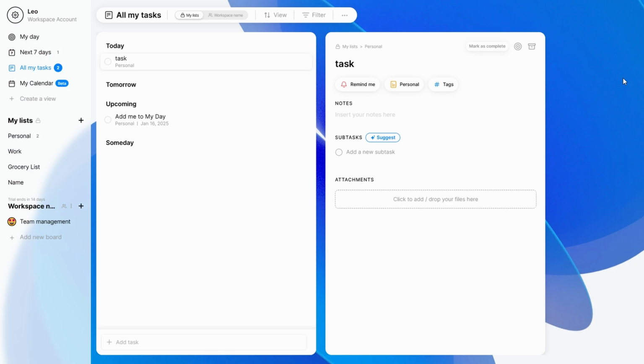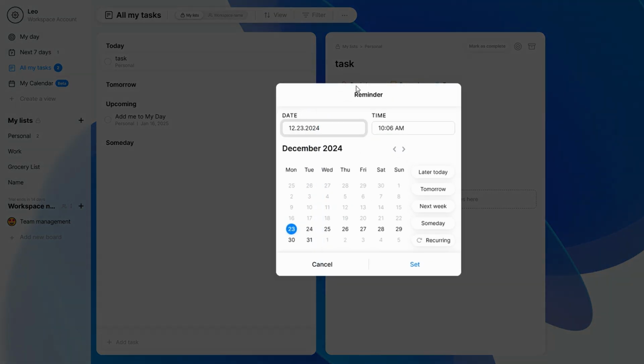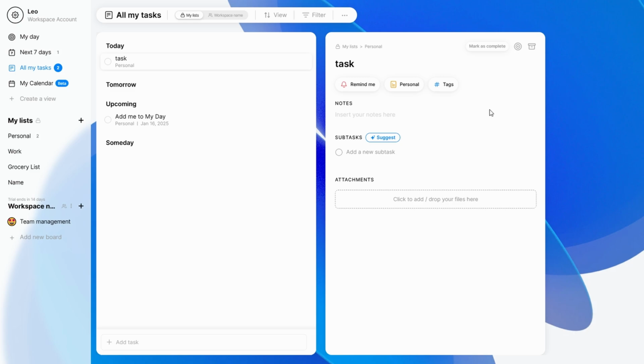Life can get hectic, but setting reminders is a simple way to stay on top of everything and ensure nothing slips through the cracks. It's easy to set them up, and they can make a big difference in how efficiently you manage your day. When you create a task, look for the reminder option. This lets you schedule alerts for the right time, whether it's for a specific date or a recurring task.